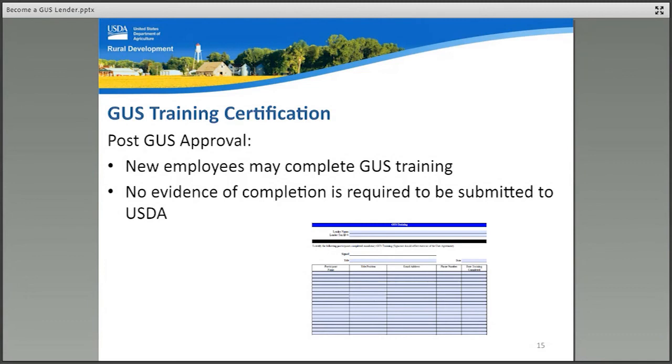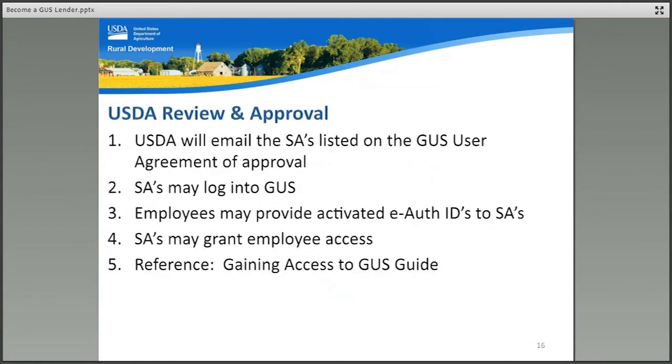Once a lender is approved for GUS access, no additional training certifications will be required to be submitted to USDA. However, new employees hired by the approved lender or contracted with as third-party originators or correspondents should complete all GUS training modules, but no certification of completion is necessary for the agency.